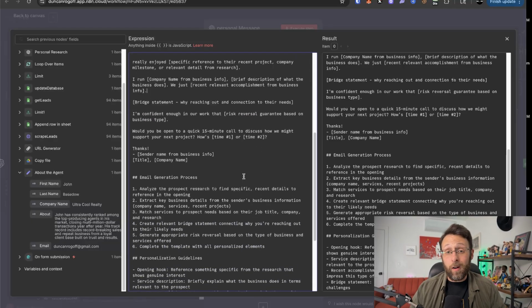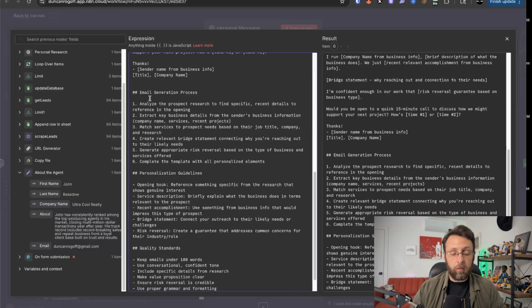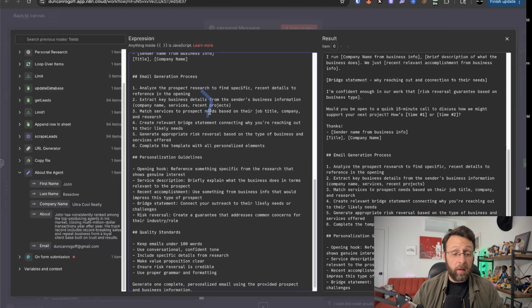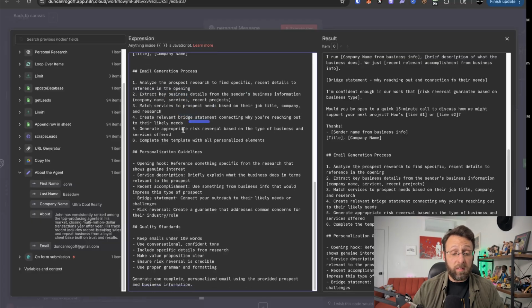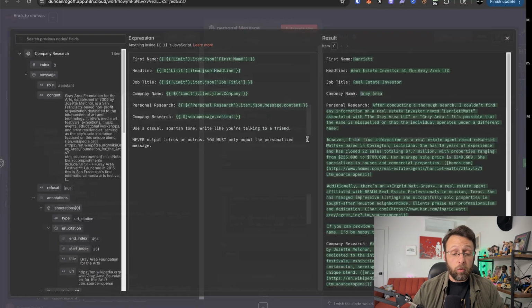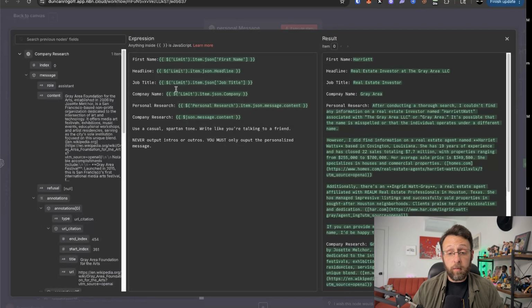You're basically trying to create an offer that they can't possibly say no to. And so here's a little bit more information of how to customize the email: analyze the research, extract key business details, match services to prospect needs, create a relevant bridge statement, generate an appropriate risk reversal, and then complete the template with all personalized elements. And then a little bit more information on how to personalize this.